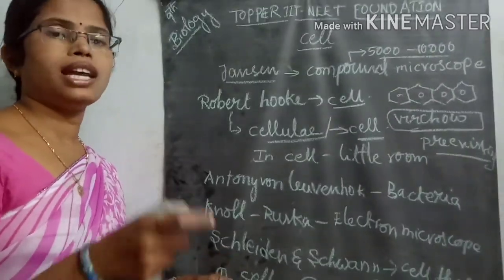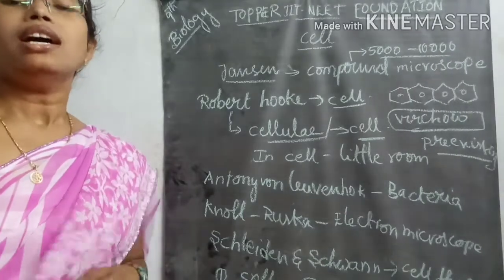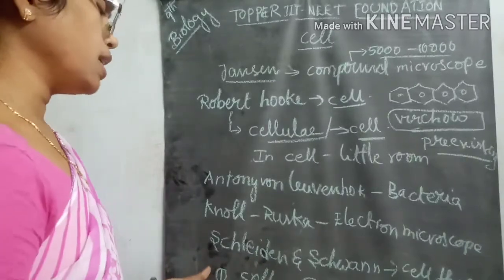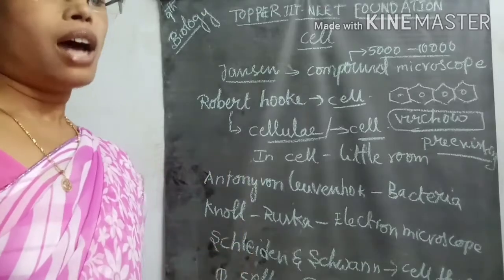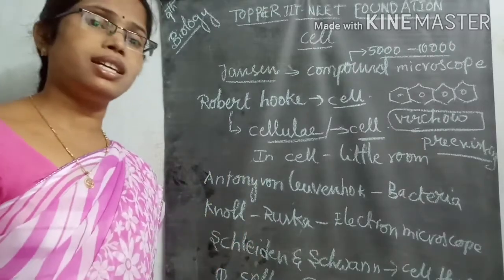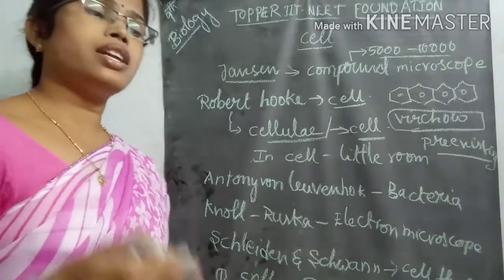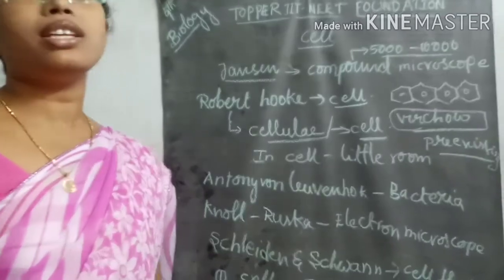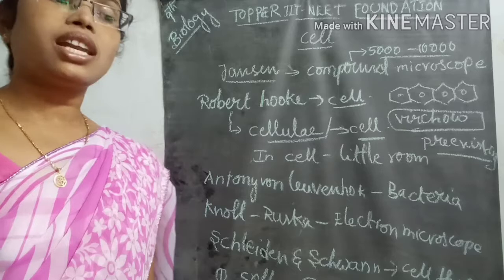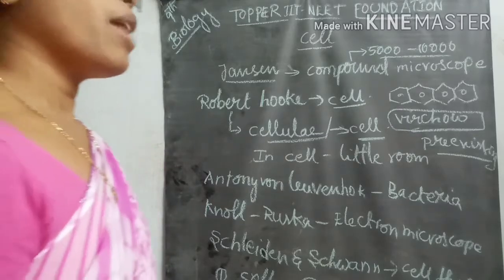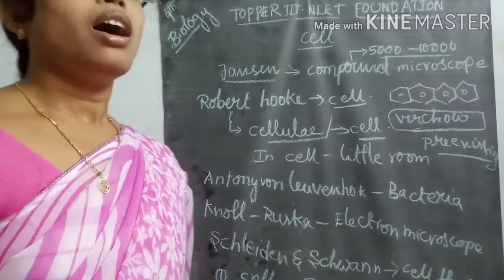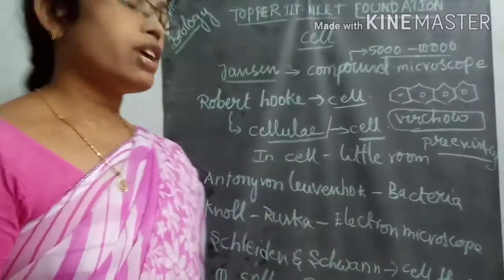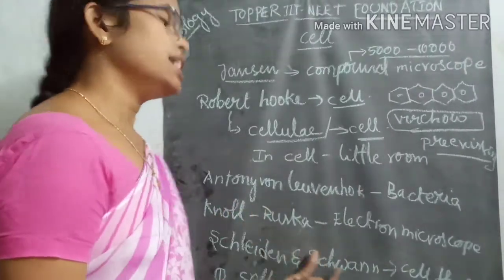Cells contain proteins, carbohydrates, lipids, and DNA or RNA as the genetic material. So these products are also present in the cell. That's why every organism's body is made of cells or products of the cell. In living organisms, the cell is the structural and functional unit, and new cells arise from already pre-existing cells. So this is called cell theory, which was proposed by, who is that scientist? Schleiden and Schwann.